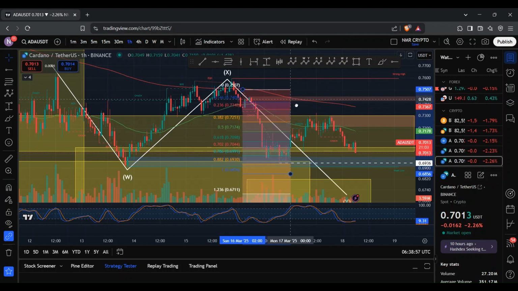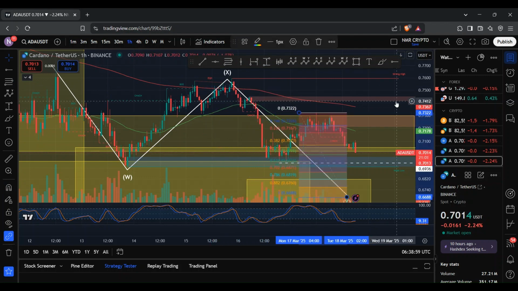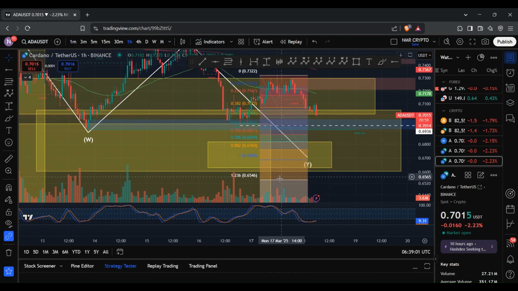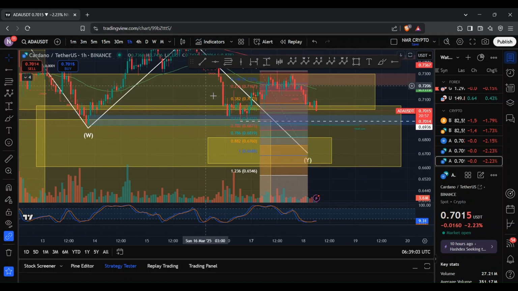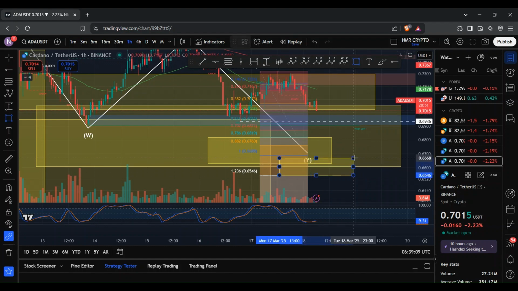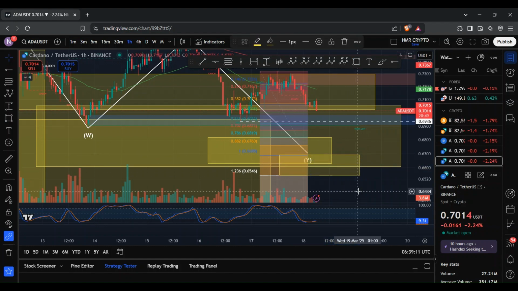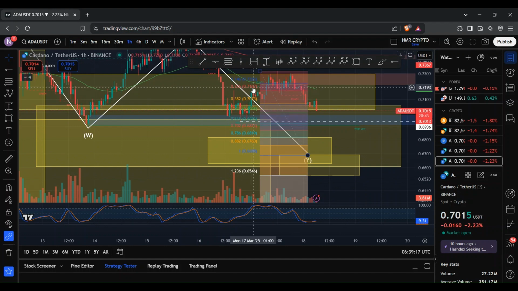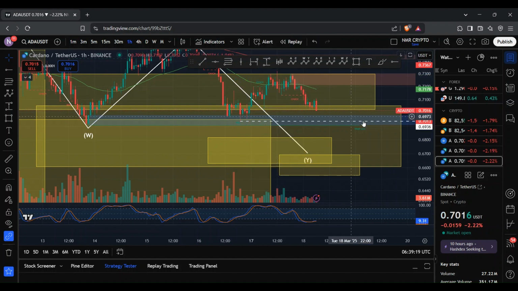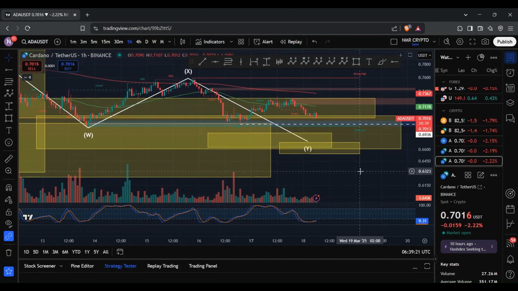And so what we can also do then is to check our requirements for that Y wave. And that Y wave would typically be a 1 to 1.236 retracement of our wave W. So as you can see, the price of ADA will fall within this range here between 65 cents and 66 cents. And so yeah, I do anticipate ADA to probably fall within this range here. That'd be interesting to track, unless of course something spooks the market and ADA goes even deeper.